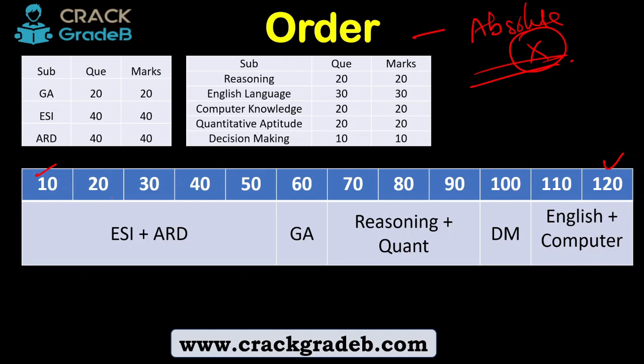When we get into the examination hall, we are fresh in our minds, tension free, nothing to worry about. So let us first get into the merit list, then we'll think of the rest of the paper. Start with ESI, ARD and GA, or you can start with GA and end with ESI and ARD.